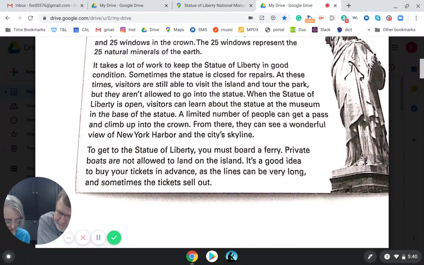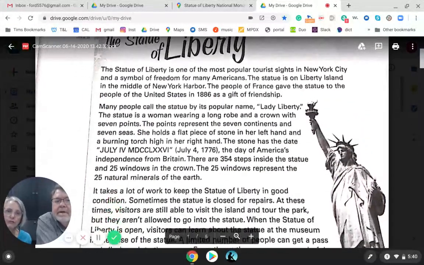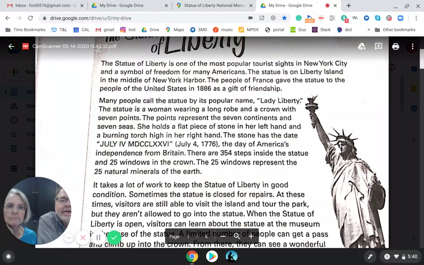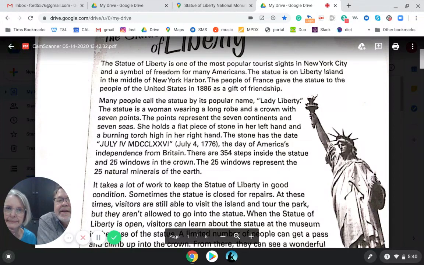Yeah, me too. Okay, the next one, number 4, says the statue is over, that means more than, 300 years old. So, what do you think? Well, I see a number bigger than 300 there, 354. That's steps inside the statue. All right. So where does it talk about how old it is? It doesn't really talk about how old it is, does it? I see a 1776. That's what it says on her tablet here. But it does say that France gave the statue to the United States in what year?